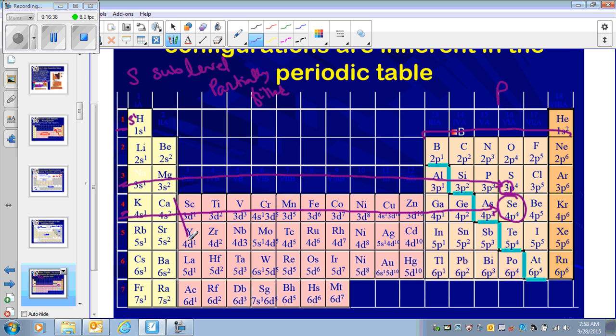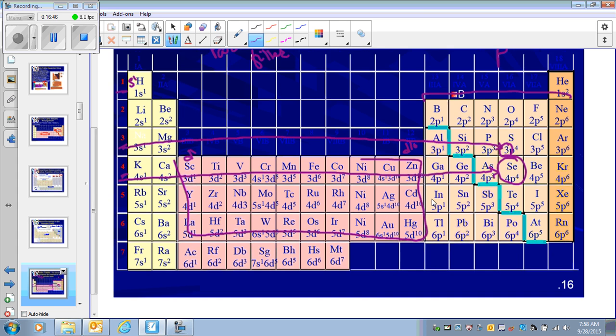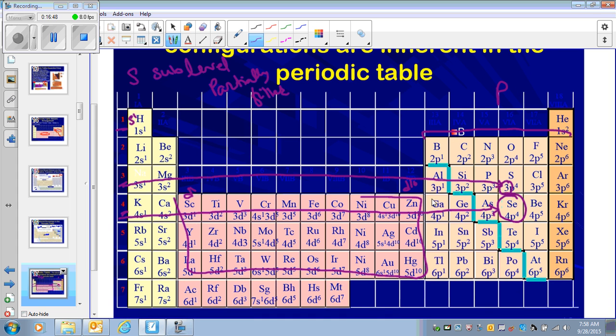And then here in between are the D block elements, and they go from D1 to D10. And then at the bottom here are the F block elements, the lanthanides and actinides. If you do not understand this, please come see me and ask questions. But you have to know that these are S block elements, these are D block elements, and these are P block elements. That means that sub-level is partially filled for those elements.